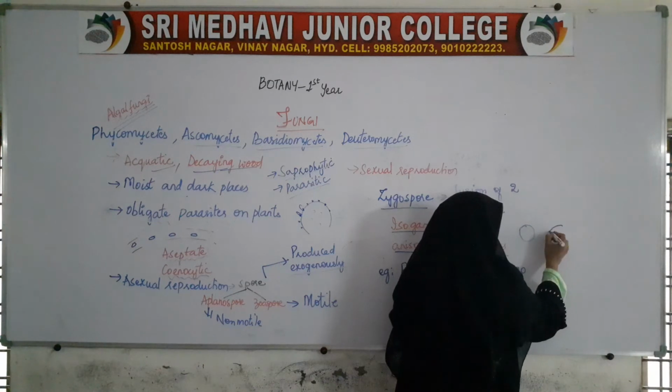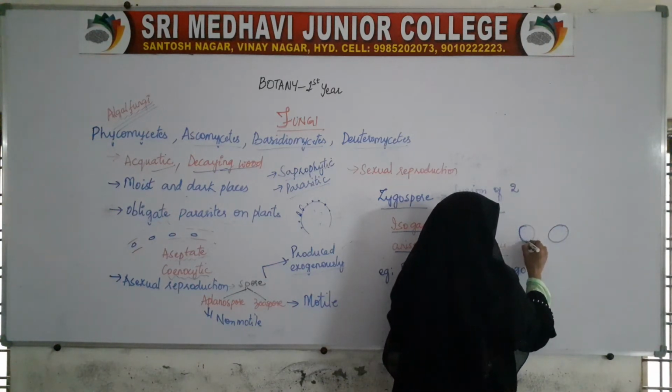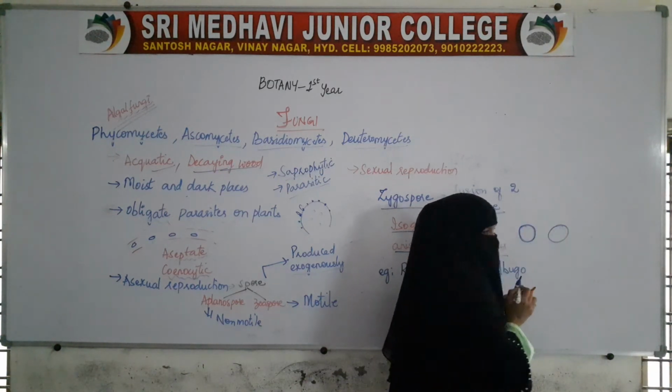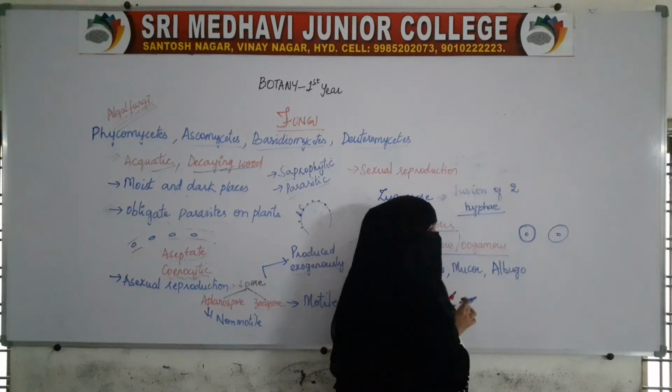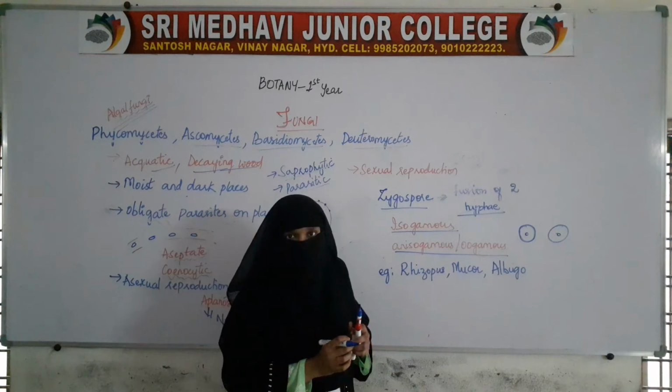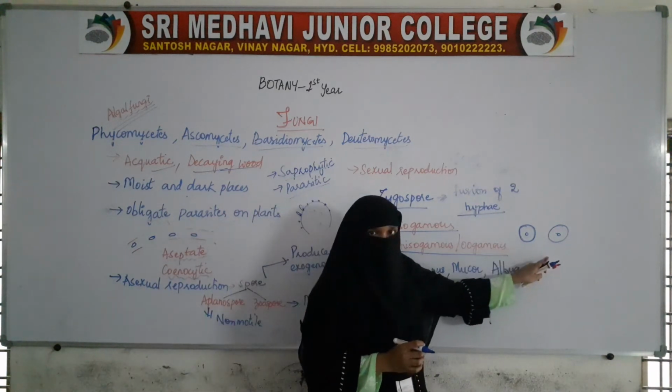this is one gamete, this is one gamete with nucleus. They both are morphologically similar. There is no difference.